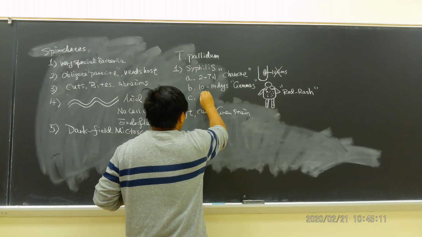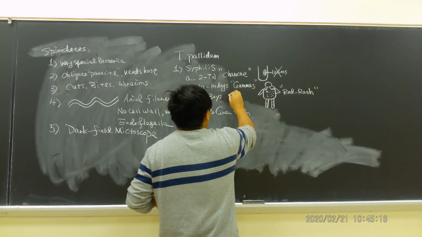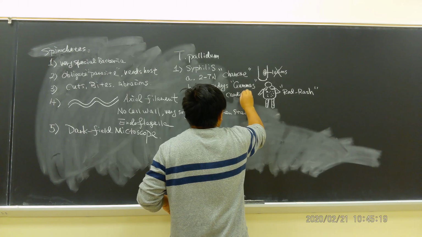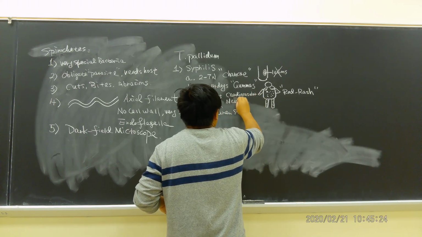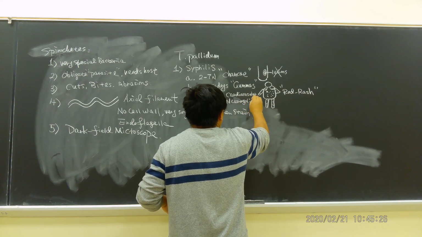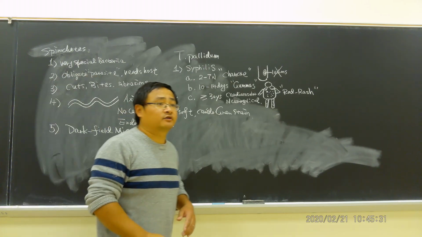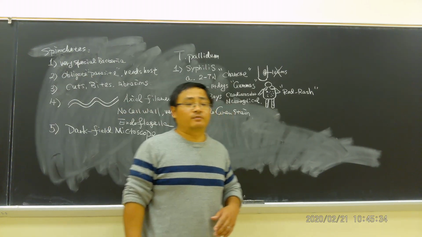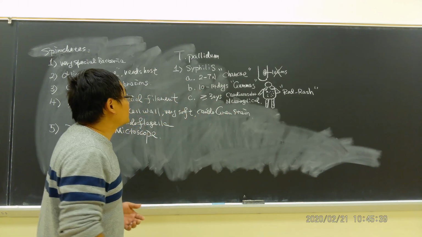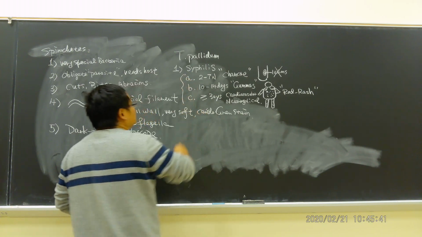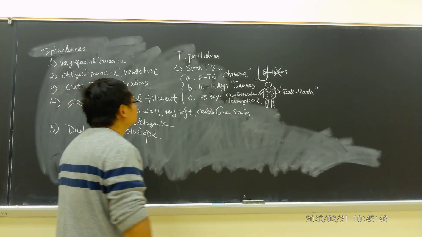Third stage, this could be up to 30 years. This will be cardiovascular and neurological disease. Neurological symptoms, which means you have double vision, vomiting, fear of the light, or any kind of thing could happen. So those are the 3 stages for syphilis. Okay, that's why it is kind of dangerous.